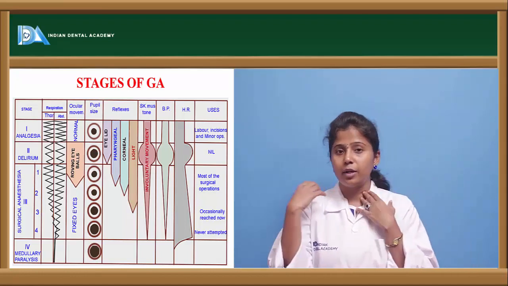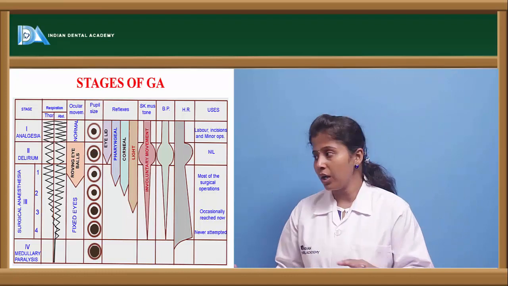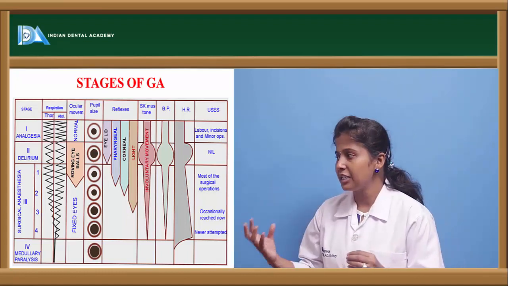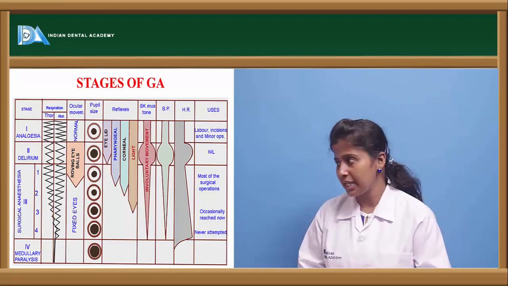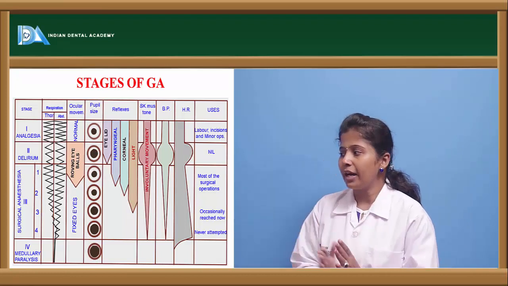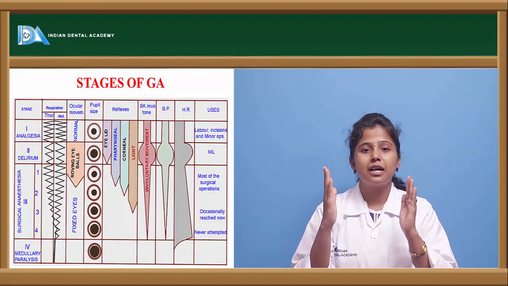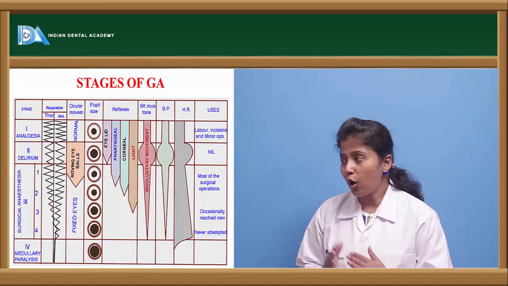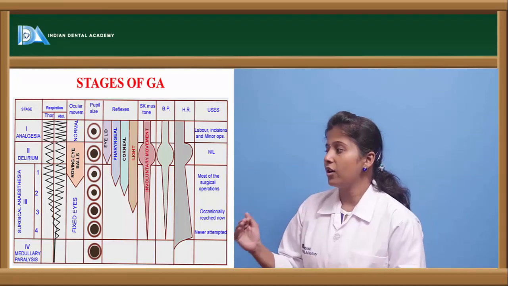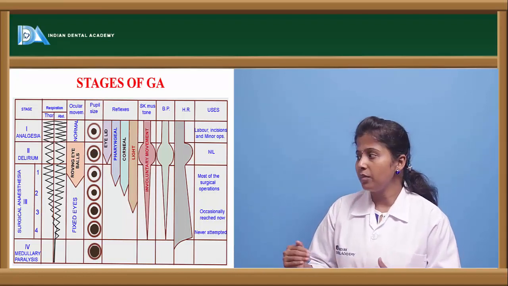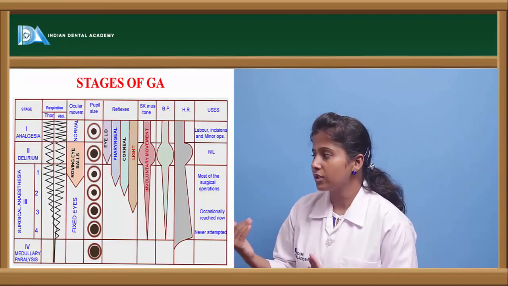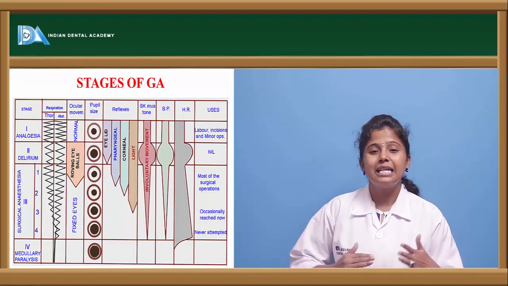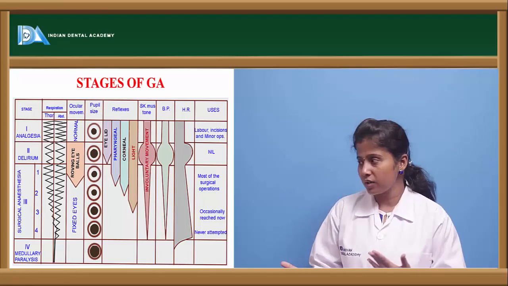So here there will be no movement of the eyeballs at all, and the pupil size will be a little decreased, or we can say it remains almost the same. And here the pharyngeal reflex is less, or else we can say the reflexes in the pharyngeal area are lost or reduced, and corneal and light reflexes are normal, and here the skin tone, muscle tone and blood pressure are decreased, and heart rate is a little increased when compared to the first stage.